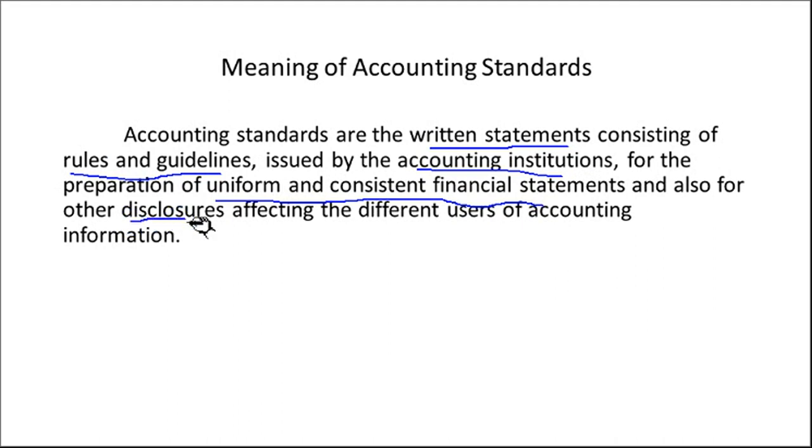So all the rules and guidelines in order to prepare financial statements are given, and these are considered as accounting standards. When we are preparing the financial statements, we have to take all these accounting standards into consideration.